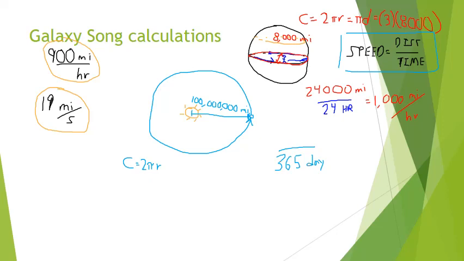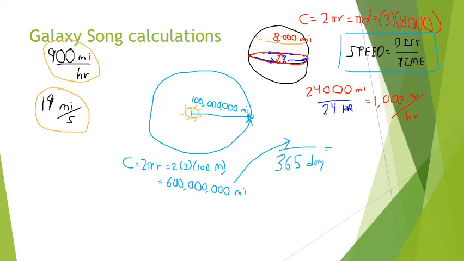But anyway, how far? We got 2 pi r, 2 times 3. I think I'm going to use 3 as pi, just for speed purposes. And times 100 million. So that winds up being, I'm just going to write 100 m, so it winds up being the Earth travels 600 million miles in 1 year. Too bad we don't get frequent flyer miles for that. Just by virtue of you standing here on the Earth, being attached to the Earth, you actually travel 600 million miles a year. So that goes then in the numerator of our little fraction to calculate the speed.